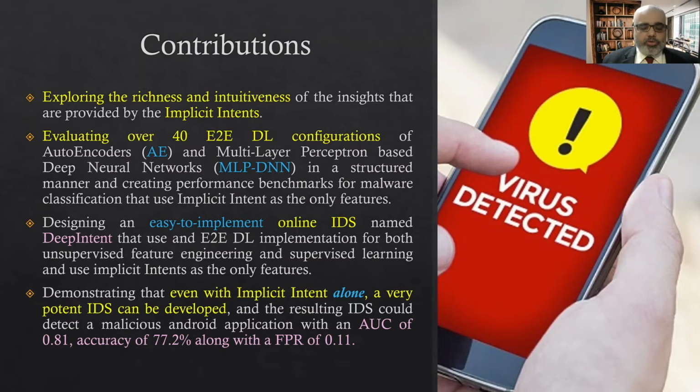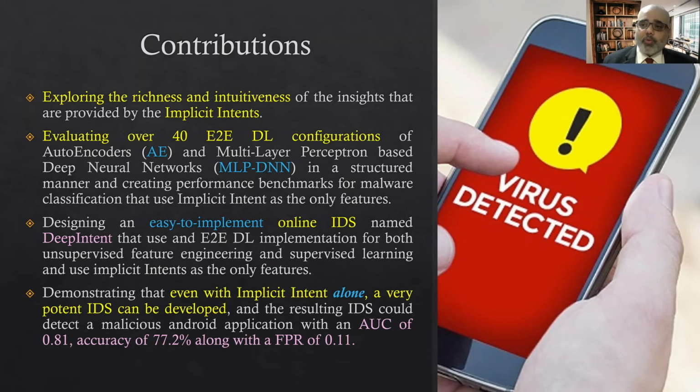The third and the most important part of the contributions is benchmarking a particular intrusion detection system using implicit intent features alone. Why is this important? Because implicit intents are amongst the easiest features to extract, and if you can build a powerful intrusion detection system, or even a decent one, based on these features alone, then you can make redundant any need for extracting very complex features. And in the case of Android, as we understand next, a lot of these features come from dynamic analysis and not from static analysis of the apps. That is why these features became of a lot of importance.